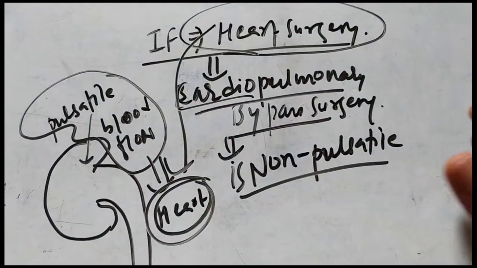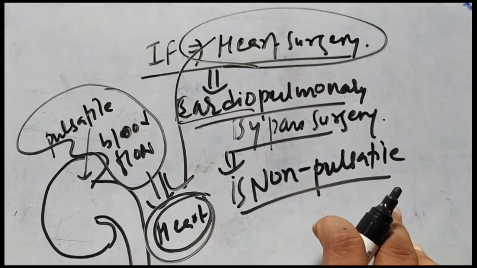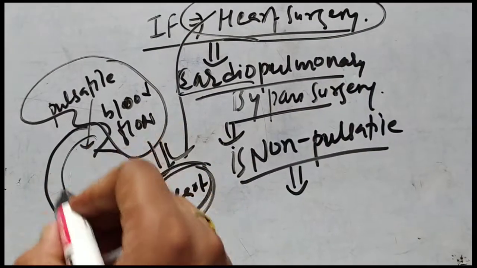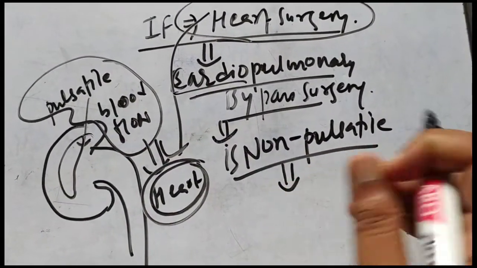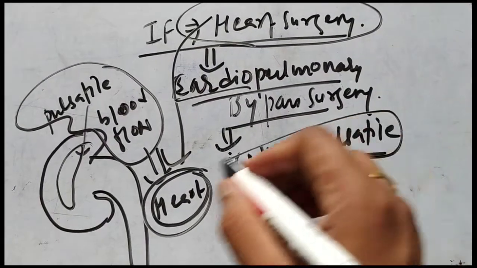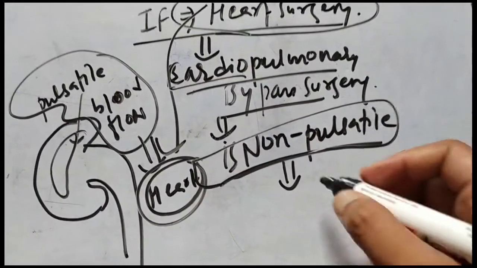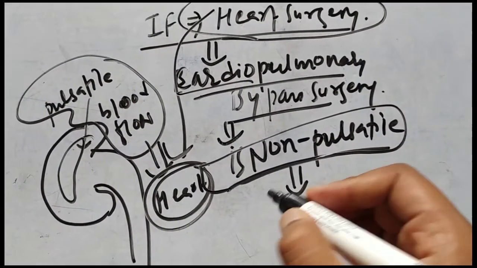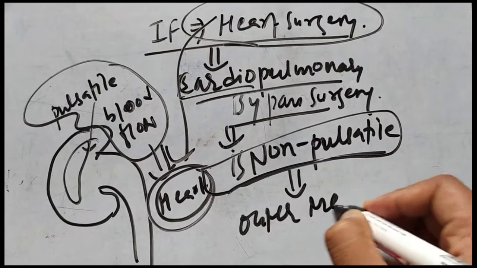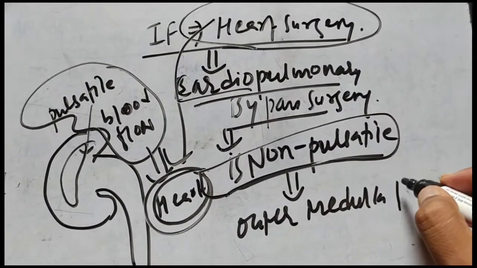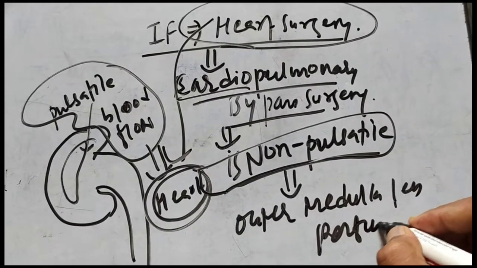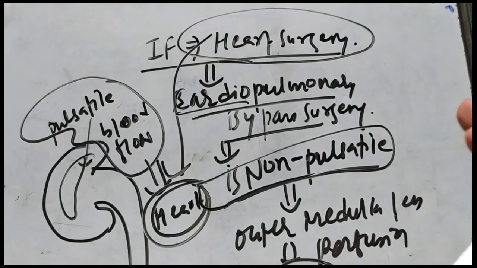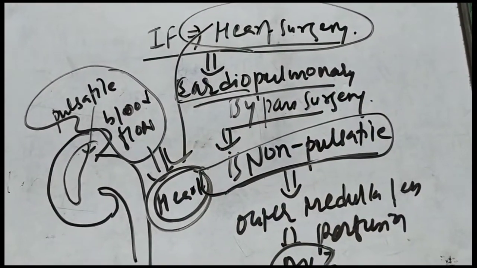Other organs are not so vulnerable to hypoxia with very little insult, but the kidney outer medulla is so vulnerable to hypoxia that whenever there is a non-pulsatile blood flow to the kidney, the outer medulla starts to get damaged. So in the outer medulla there will be less perfusion, due to which there will be acute kidney injury. In this way, the problem occurs during cardiopulmonary bypass surgery.